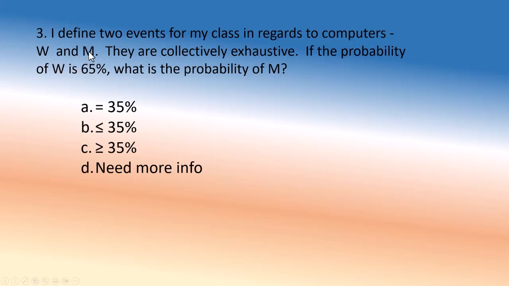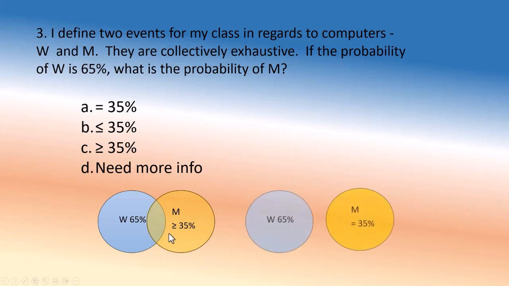Okay, and you might be thinking, well, 35, right? Well, the correct answer is not that. Because we do not know which situation it is. 65 have Windows, and how many will have Mac computers? Well, the problem is, some of these people who have Mac computers may also have Windows computers, they might overlap.